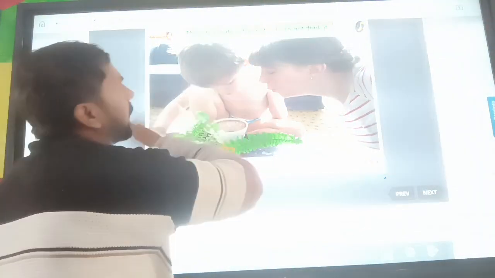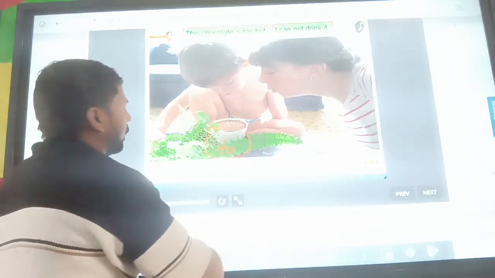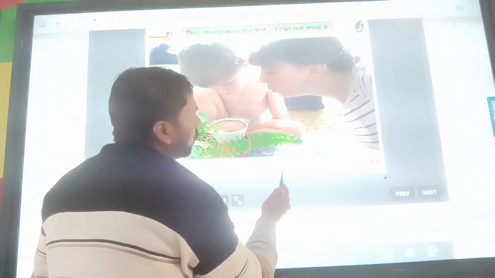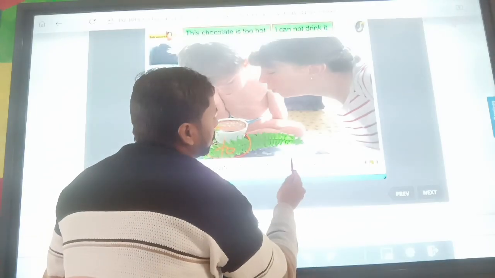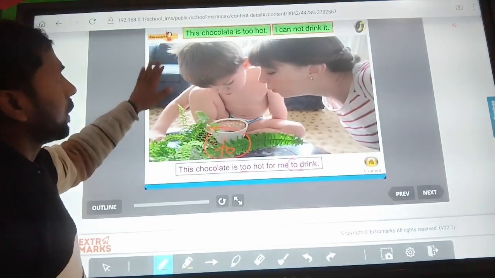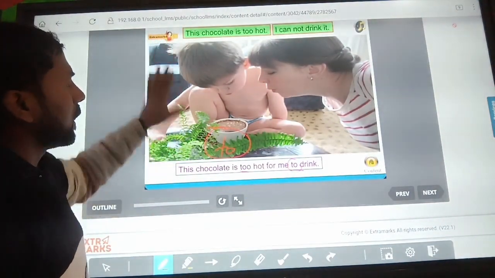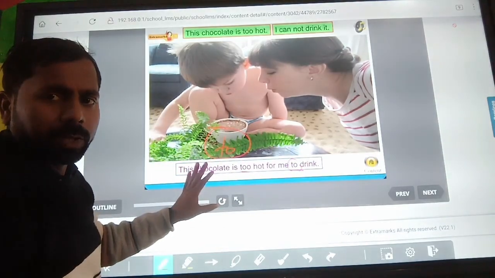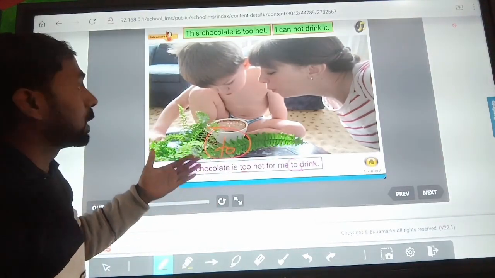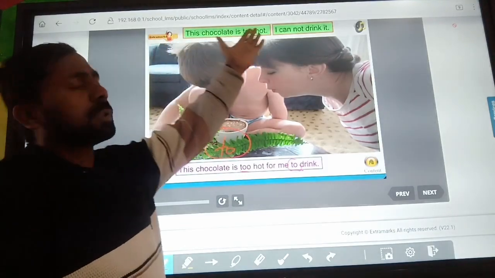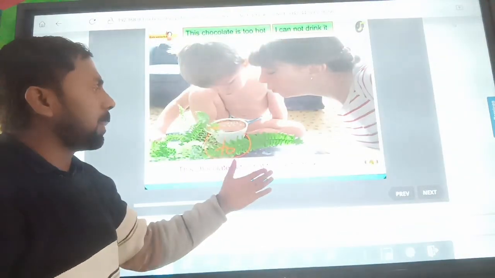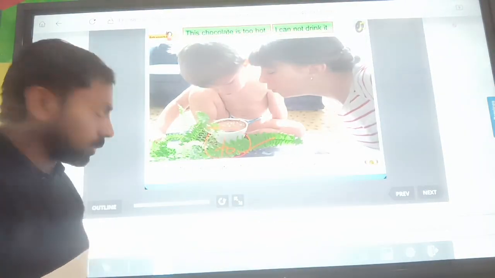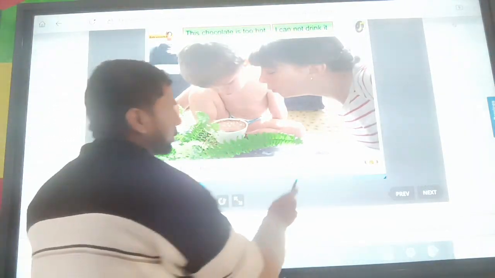And both sentences are added by the to infinitive. This chocolate is too hot for me to drink. So you can see here both simple sentences added by the infinitive word. So it is a simple process to combine two simple sentences into one simple sentence by using the infinitive. Is it clear?